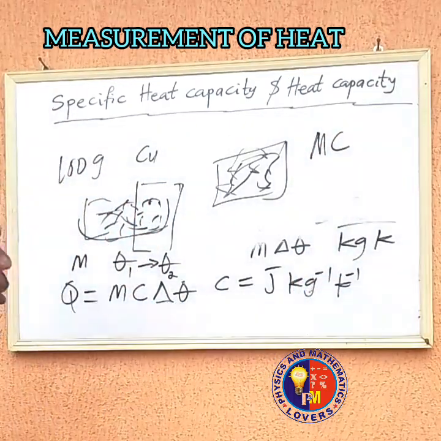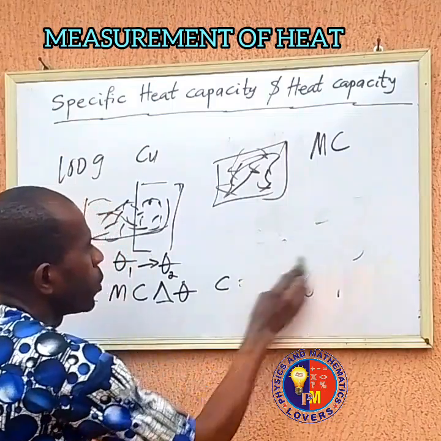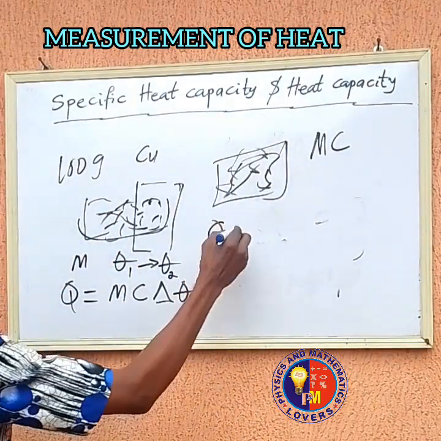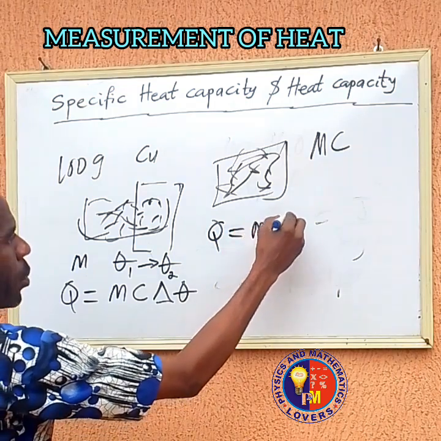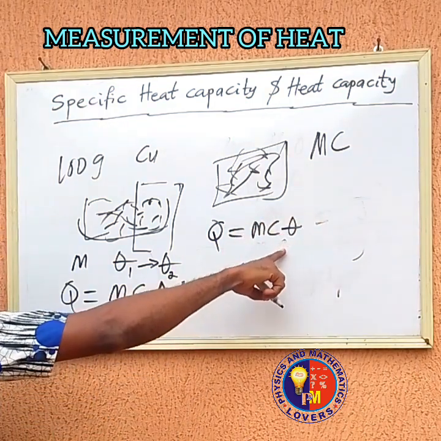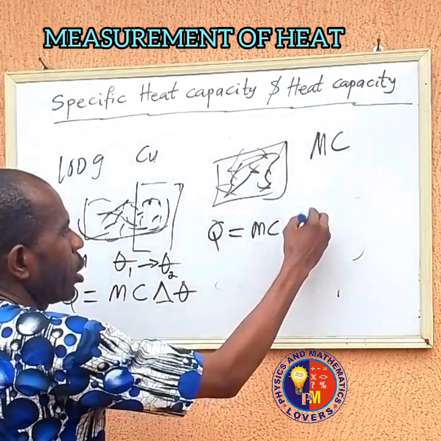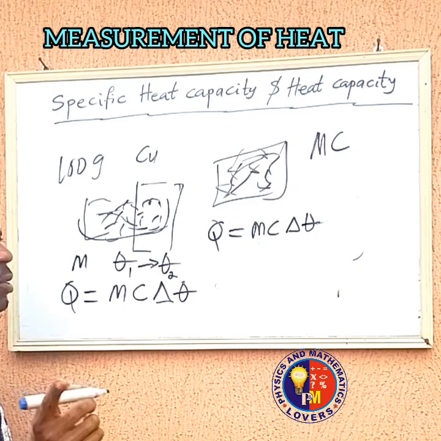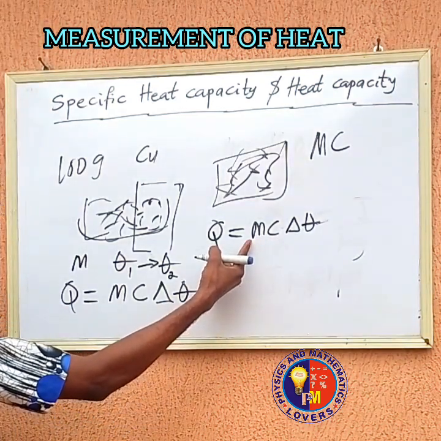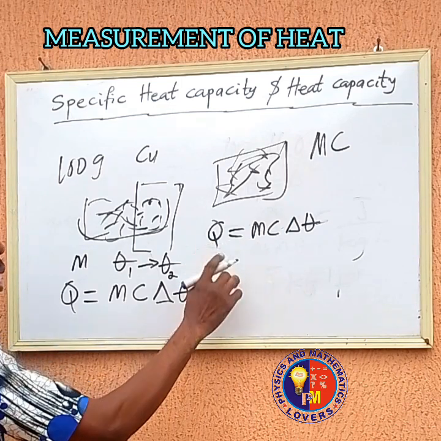Right. So we go back to the same formula. The quantity of heat to raise the entire mass of the body is given as MC theta, where theta is the change in temperature, because the temperature must rise. So in this case, MC is the heat capacity. You can call it heat capacity or thermal capacity.